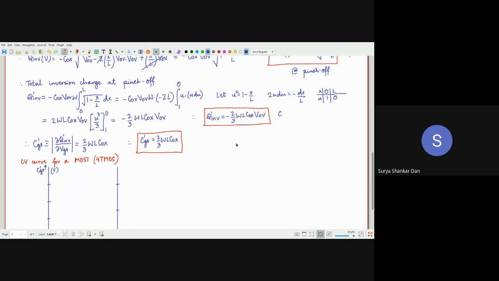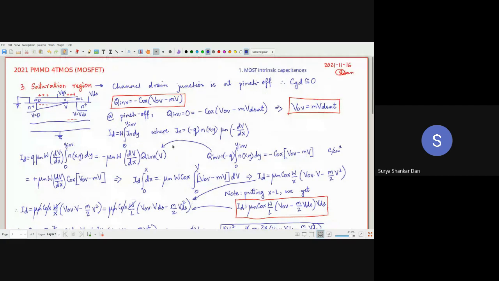Now from here, what is the CGS dash? Because remember, this is now the total charge, right? So Q inversion dash. So CGS dash will be equal to simply the derivative of this with respect to VGS.